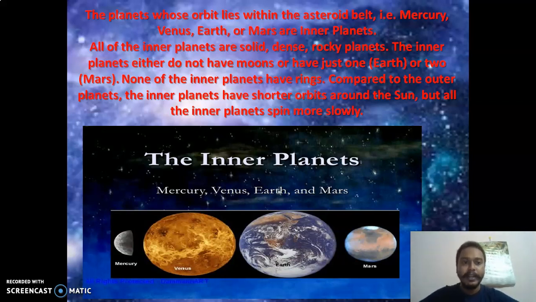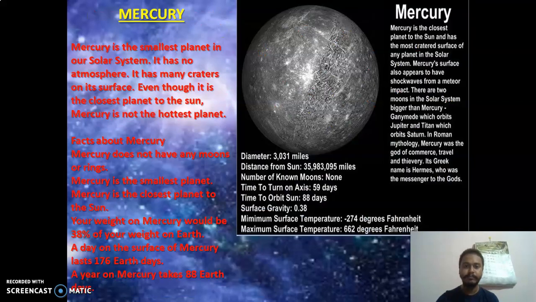Compared to the outer planets, the inner planets have shorter orbits around the Sun. Shorter orbits in the sense that they complete their orbits in quick time because they are nearby. They take less time to complete a revolution. But all the inner planets spin more slowly. Spinning means rotating on its axis, giving day and night. That spinning is also slow in these four planets compared to the other four planets, which are known as outer planets. You can see the picture of the inner planets: Mercury, Venus, Earth, and Mars.